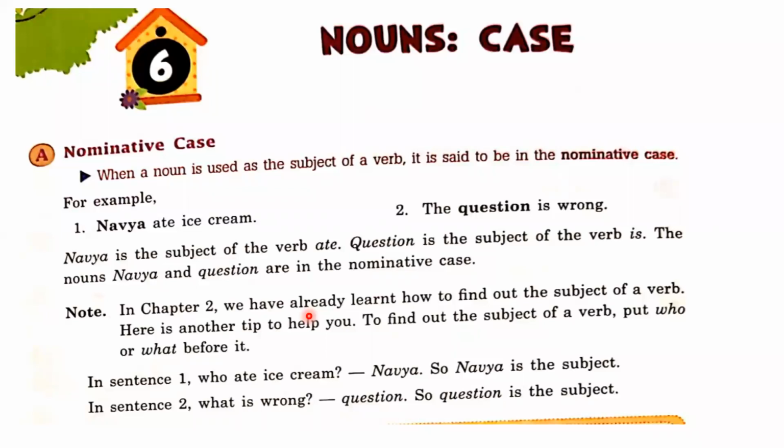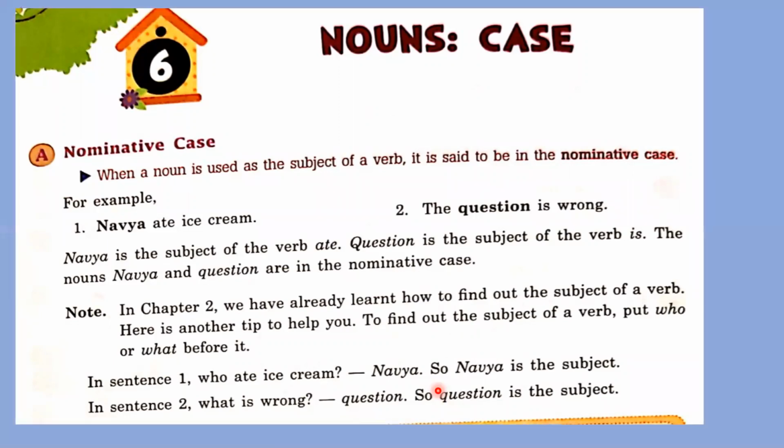So whenever we put who or what before the verb, the answer is called subject, and that subject is called nominative case, right? In sentence one, who ate ice cream? Navya. So Navya is subject. In sentence two, what is wrong? Question. So question is subject. So if you put who and what before the verb, the answer is called nominative case subject, right? Next point.